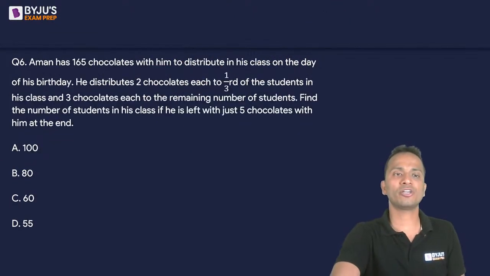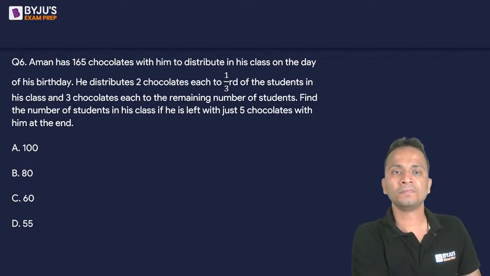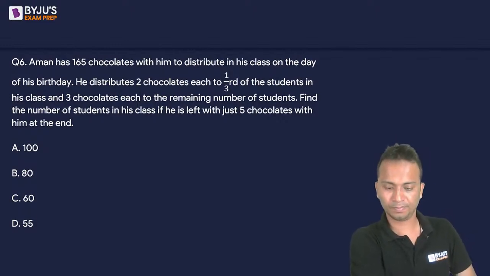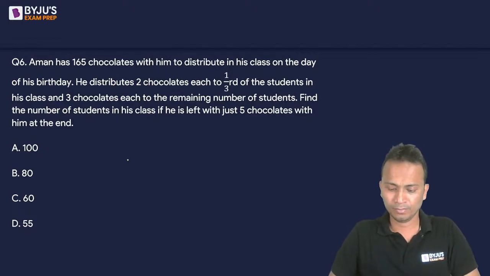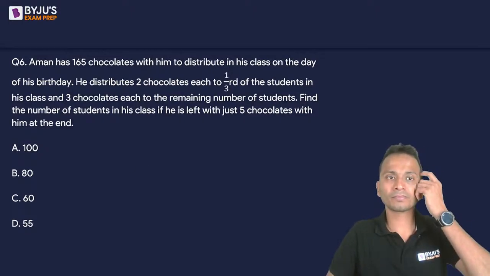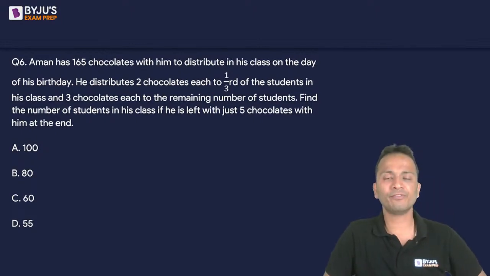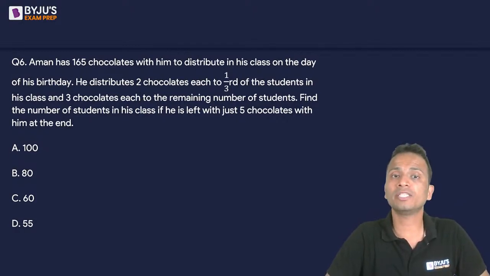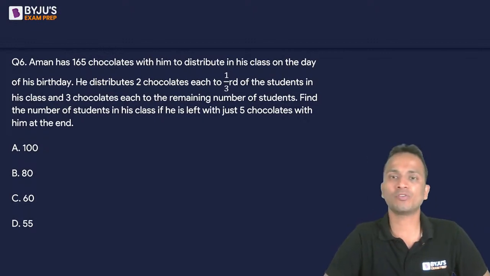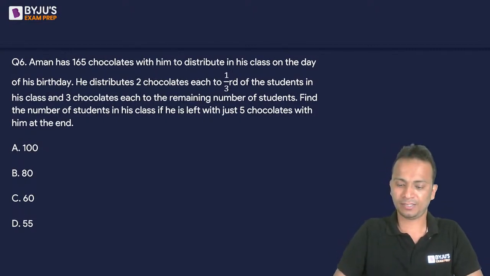Question number 6 on your screen now. Again, a very simple question. Just be a little careful for this. Aman has 165 chocolates with him to distribute in his class. He distributes 2 chocolates each to 1/3 of the students and 3 chocolates each to the remaining number of students. Find the number of students if he is left with 5 chocolates with him at the end.